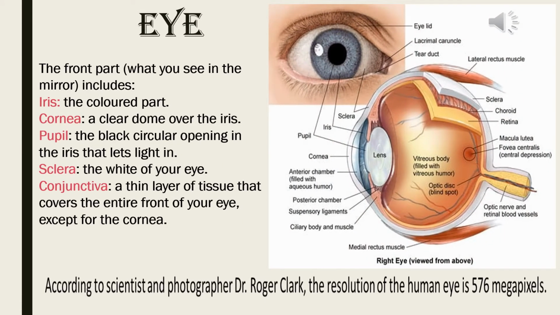First, I am discussing the eye. The front part of the eye includes the iris, that is the colored part, the cornea, a clear dome over the iris, the pupil, the black circular opening in the iris that lets light in, the sclera, the white of your eye, and the conjunctiva, a thin layer of tissue that covers the entire front of your eye except for the cornea. Everything has been shown in the diagram.